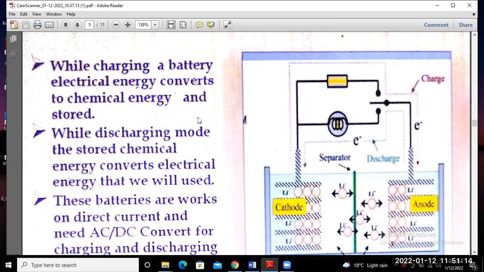Okay, that's the chemical energy stored in battery. While in discharging mode, that means when you connect any load through the battery, the stored chemical energy in the battery is converted into electrical energy. Okay, that will be used.